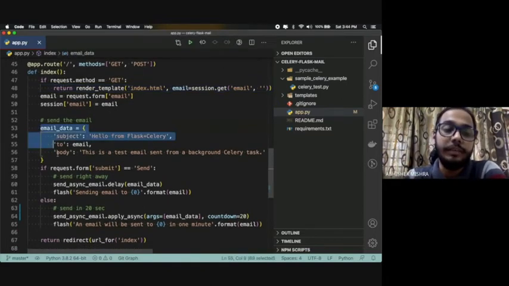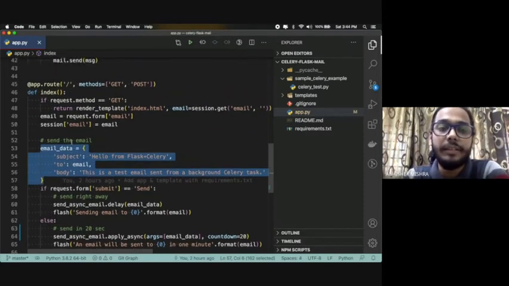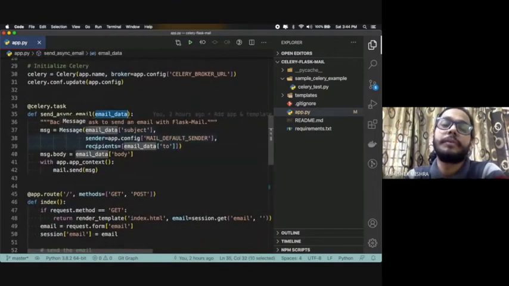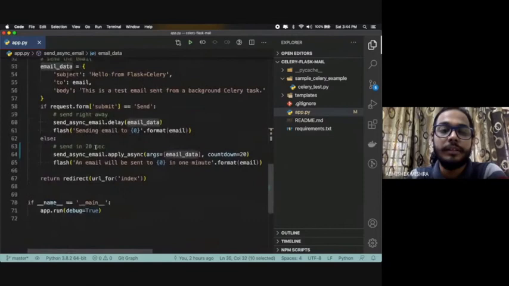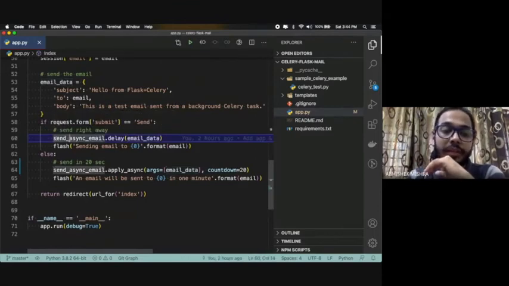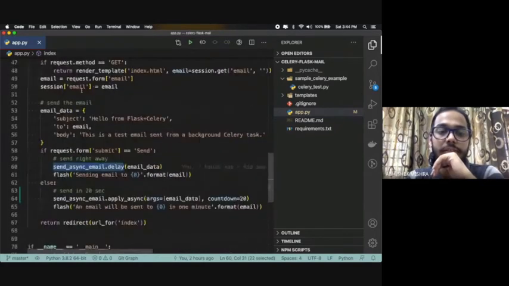And this is the email body that you will send. This email data will be sent to the function which is responsible for sending an asynchronous email. The moment you click on submit and it's equal to send, I'm basically executing this method, which is defined here.